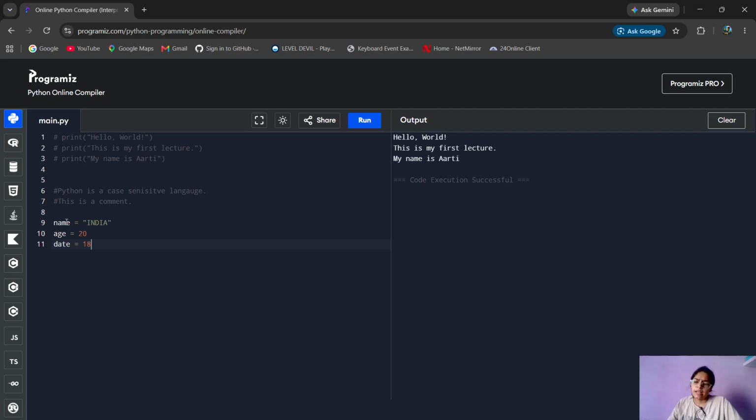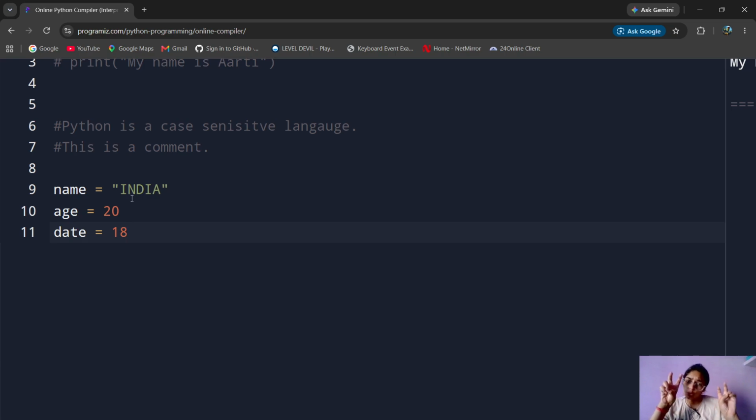Okay, so you'll be like, okay, we wrote the name in quotes, then why didn't we write the age in quotes? Okay, so first, whatever words you write are considered strings. What is a string? The data type, the text, the letters, they are considered as strings. The text in coding language is called a string.